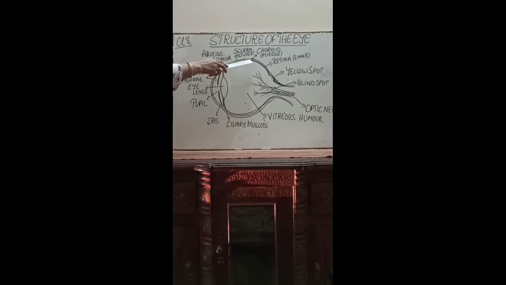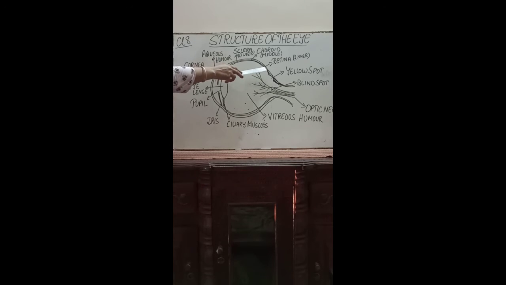Then the middle part is there, which we call the choroid. Here is a layer of blood vessels that carry food and oxygen to the eye and remove the waste material from the eye. Any foreign dust particle can be removed from this choroid, right? And it carries blood vessels and food and oxygen to the eye. Choroid, that's the middle layer.